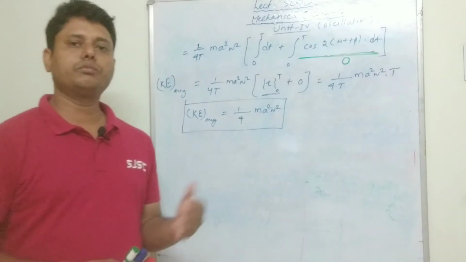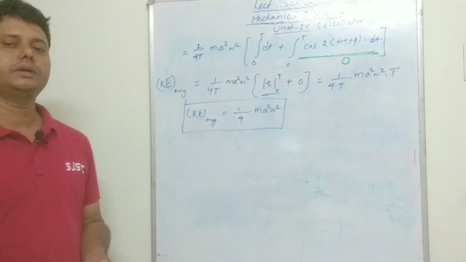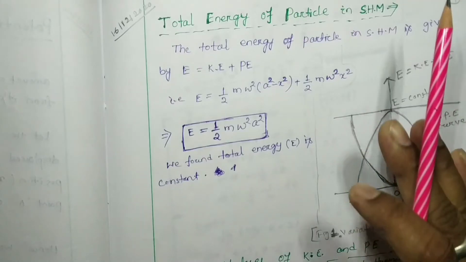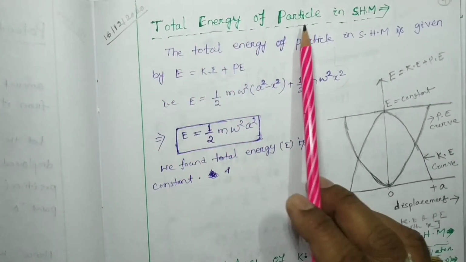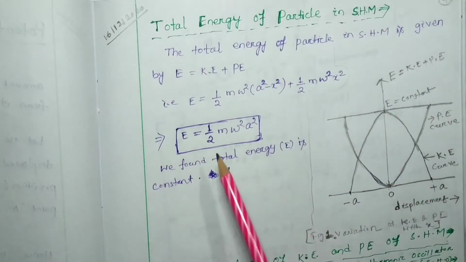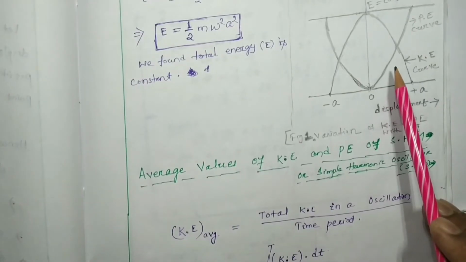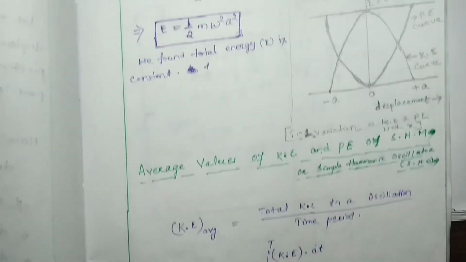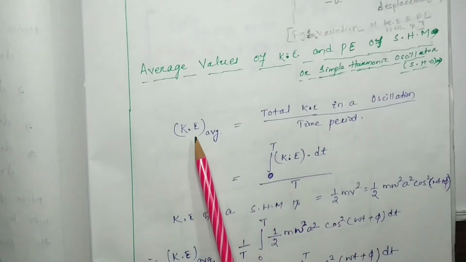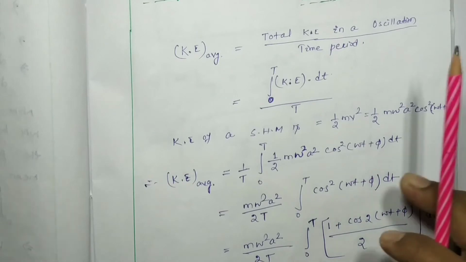Now I am going to give you the note. Pause the video on that note page and write down the note. You have to write down the note regarding the total energy of a particle in simple harmonic motion, that is half m omega square a square. Here a is the amplitude, and this diagram also you have to draw in your note. Pause the video and write it down. So this is the average kinetic energy, and all the steps also you have to write.